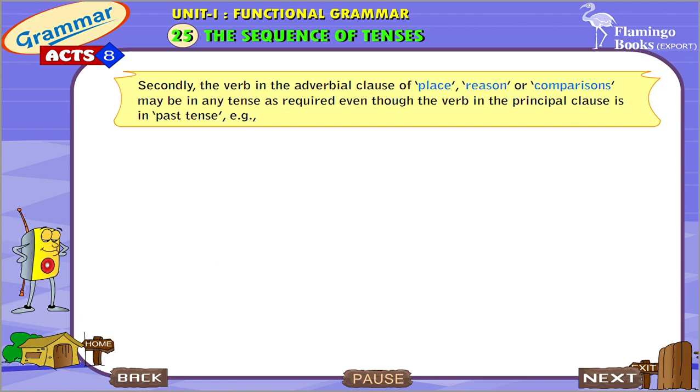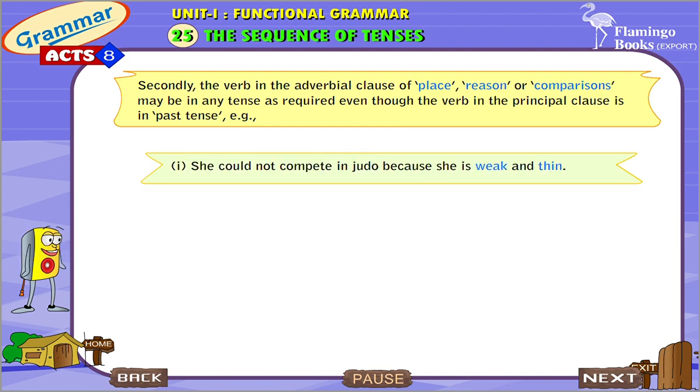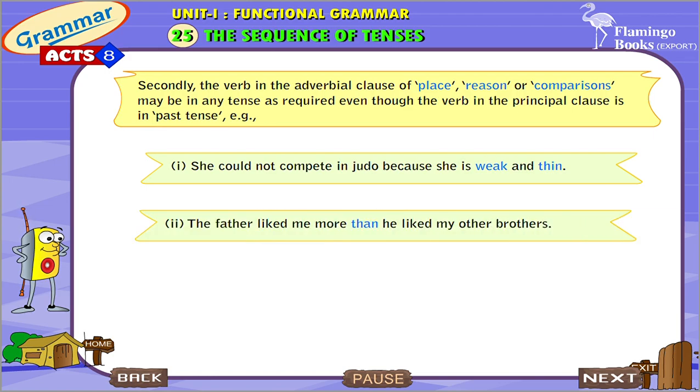Secondly, the verb in the adverbial clause of place, reason or comparison may be in any tense as required, even though the verb in the principal clause is in the past tense. Example: She could not compete in judo because she is weak and thin. The father liked me more than he liked my other brothers.